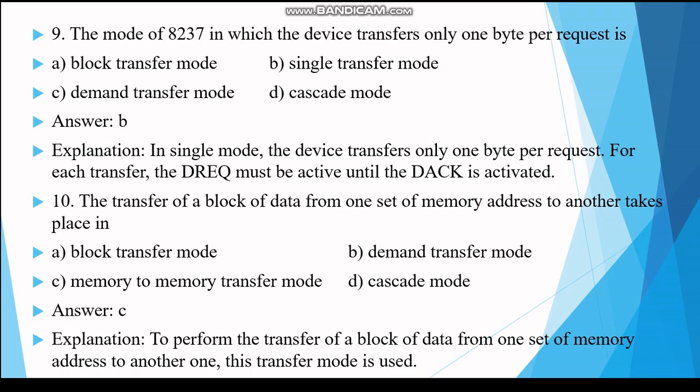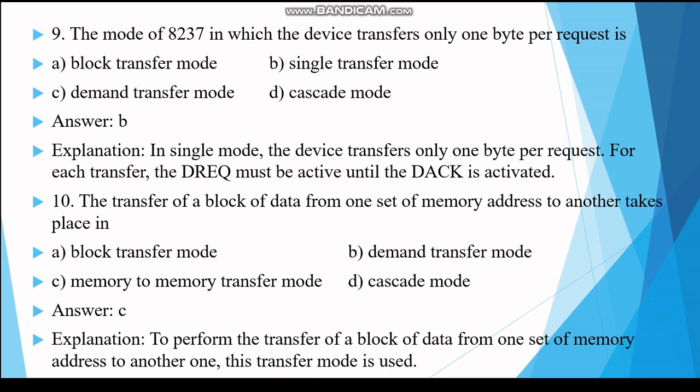Next question: the mode of 8237 DMA in which the device transfers only 1 byte per request is? 1 byte is 8 bits. The answer is B, single transfer mode. In single mode the device transfers only 1 byte per request, so that is a single transfer mode. For each transfer, the DMA request must be active until the DMA acknowledgement is activated.